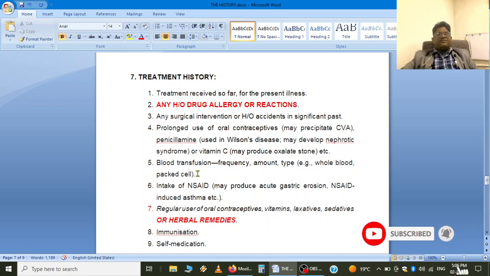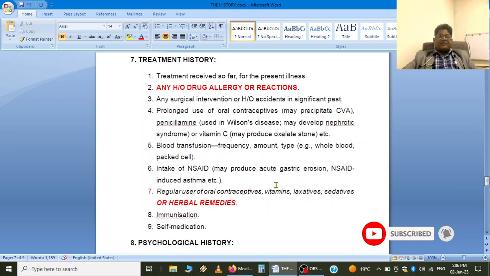Any history of blood transfusion: how frequently the patient has received it, the amount, and the type, whole blood, packed cells, or a particular component of blood. Intake of NSAIDs, non-steroidal anti-inflammatory drugs, that may cause acute gastric erosion or NSAID-induced asthma, and regular use of oral contraceptives, vitamins, laxatives, sedatives, and herbal medicine.